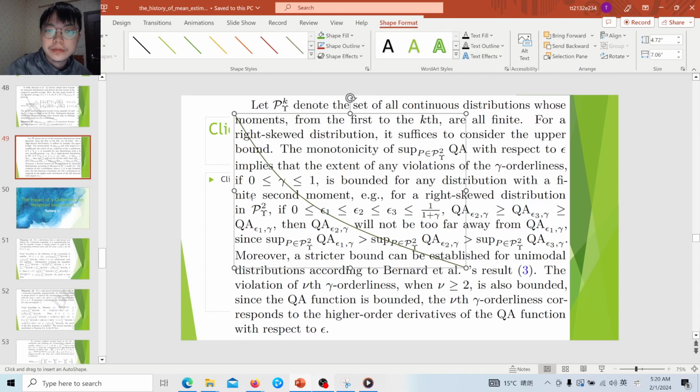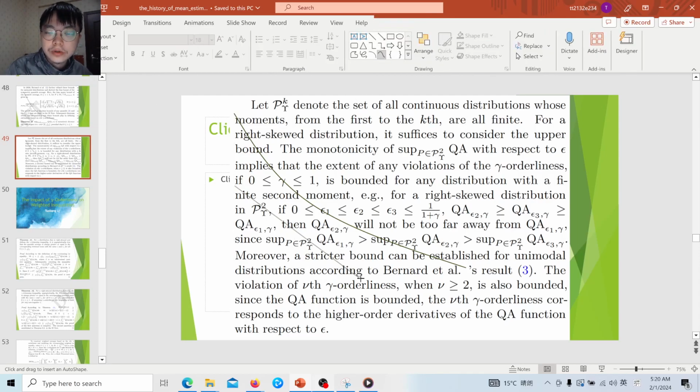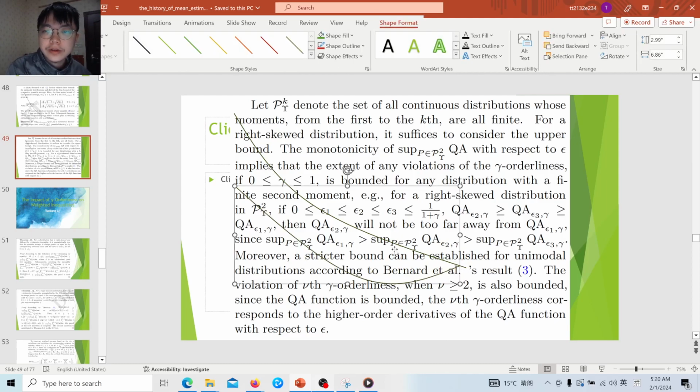For example, this is the bound, and this is the actual quantile average function. The actual quantile average function might not be monotonic, so the orderliness might be violated. However, because there is a bound, this violation is impossible, and this might be possible. So this bound basically says that although violation of orderliness is possible, the violation is bounded. Even for higher gamma orderliness, these are all bounded by this bound.